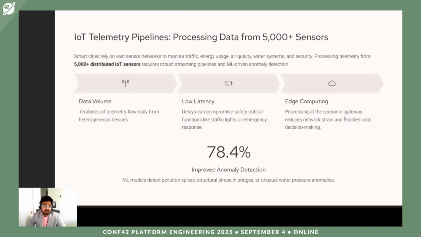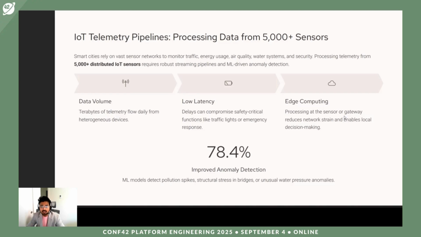With this Internet of Things telemetry pipeline, we know that it processes data from about 5,000 plus IoT sensors. Smart cities in general need to rely on information about energy usage, traffic, air quality, water systems, and security. And this information needs to be processed. Through the sensors which we have placed in smart cities, if you talk about the data volume, terabytes of telemetry flow daily from heterogeneous devices. That's a huge chunk of data.